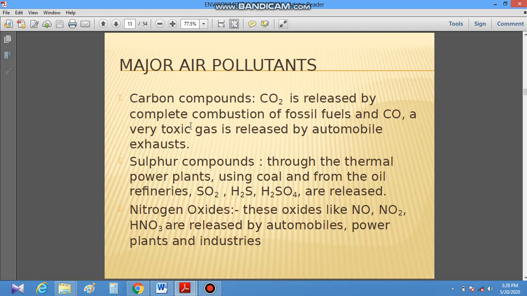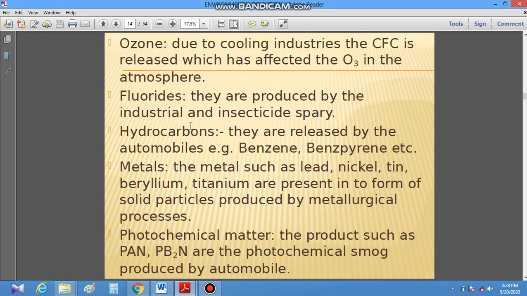Carbon dioxide is released by complete combustion of fossil fuels, and carbon monoxide is a very toxic gas released by automobile exhaust or incomplete combustion of fossil fuels. Sulfur compounds include sulfur dioxide, H2S, H2SO4, etc. Nitrogen oxides include nitrogen monoxide, dioxide and HNO3, which are released by automobiles, power plants and industries. CFCs released from cooling industries have affected the ozone in the atmosphere and caused ozone depletion. Fluoride pollutants are also there.